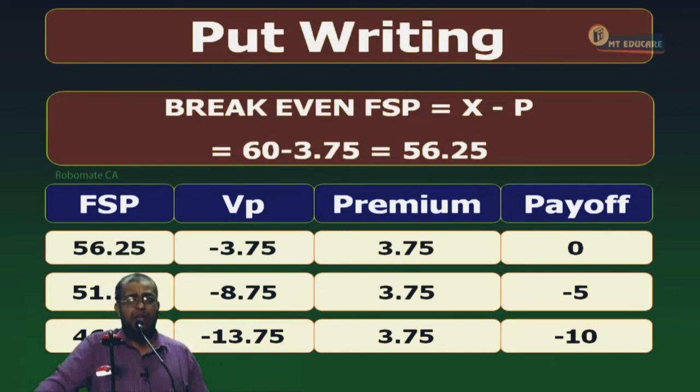Jennifer will lose money. Tell me, when will Jennifer lose money? When FSP is less than 56.25.